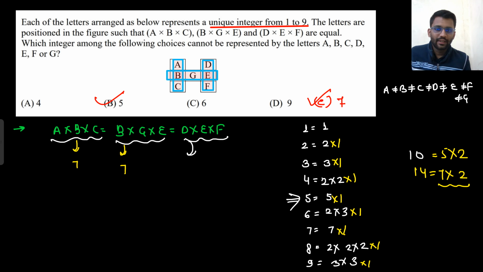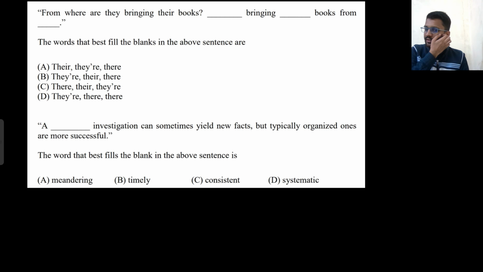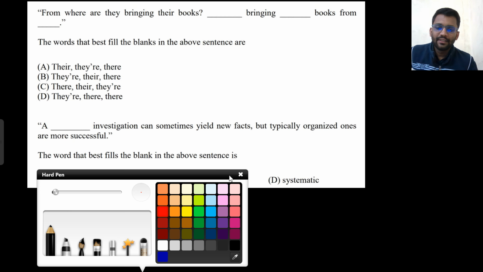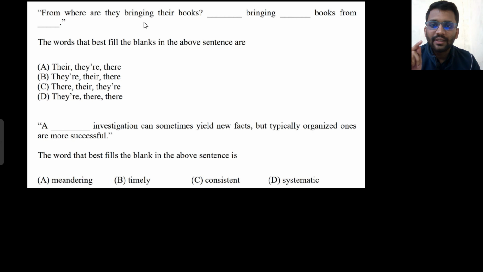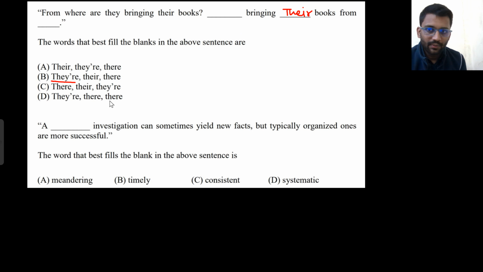Yeah, so let's move on to the next question. Now let's see this set. This is a new set, a very easy English question. From where are they bringing their books? So they are bringing their books, उनकी किताबें, their books from there, from some place. So this is the name of a place. So place would come. B option.